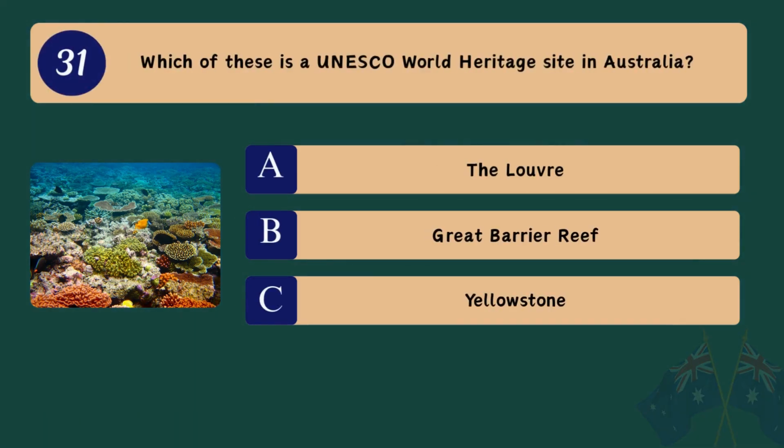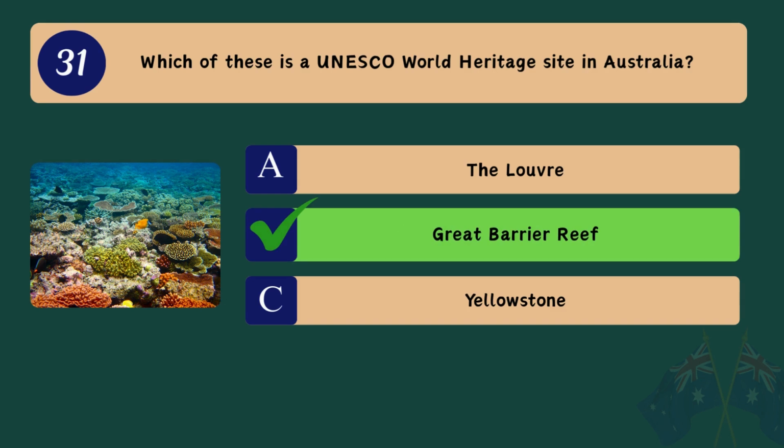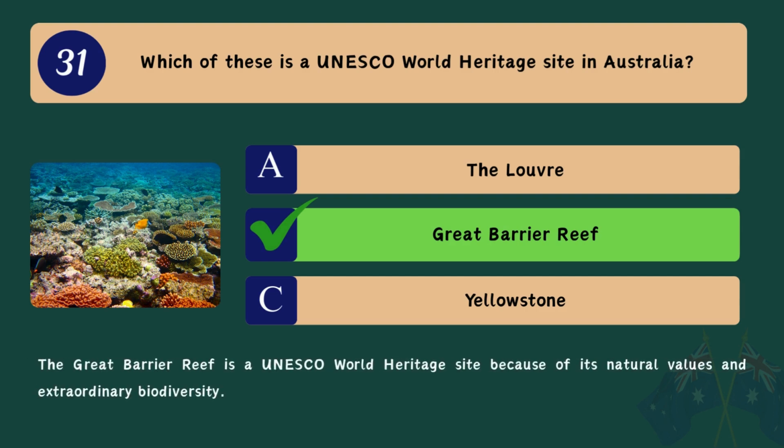Question 31. Which of these is a UNESCO World Heritage Site in Australia? A. The Louvre. B. Great Barrier Reef. C. Yellowstone. Correct answer. B. Great Barrier Reef. The Great Barrier Reef is a UNESCO World Heritage Site because of its natural values and extraordinary biodiversity.